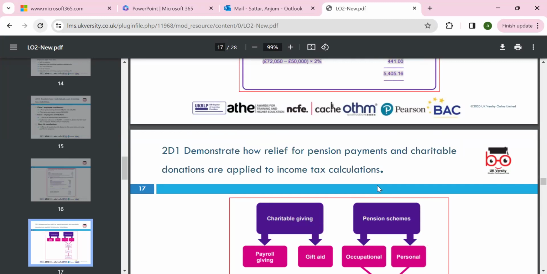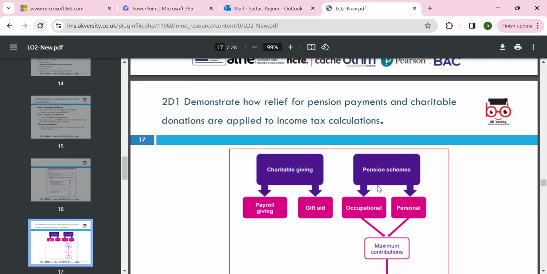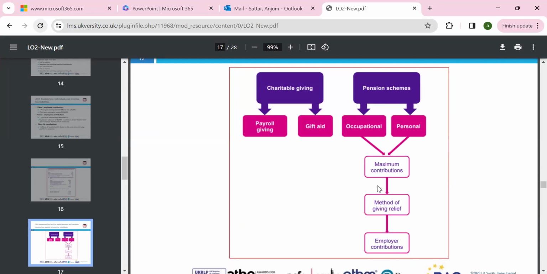Then we have the distinction criteria: demonstrate how relief on pension payments or charitable donations is applied to the income tax calculation. So we can look at charitable giving and pension schemes, such as payroll giving, gift aid, and occupational and personal pensions. We can look at the maximum contribution and the methods we need to consider.